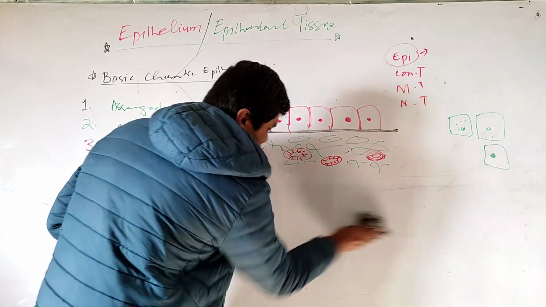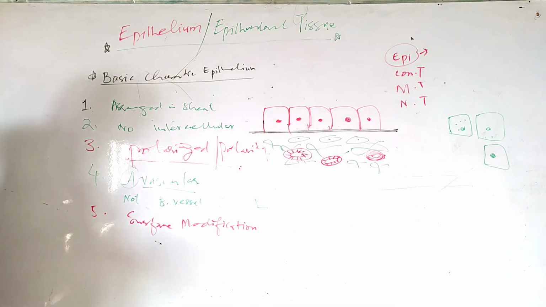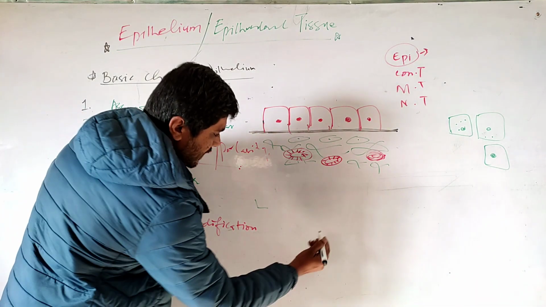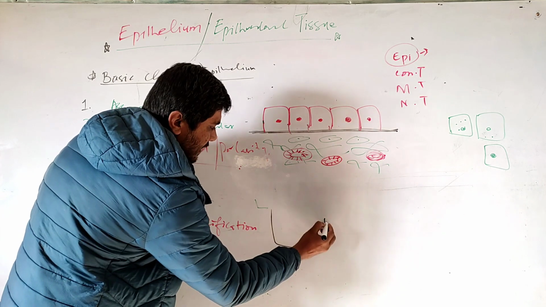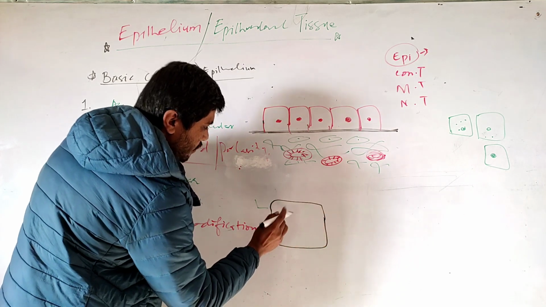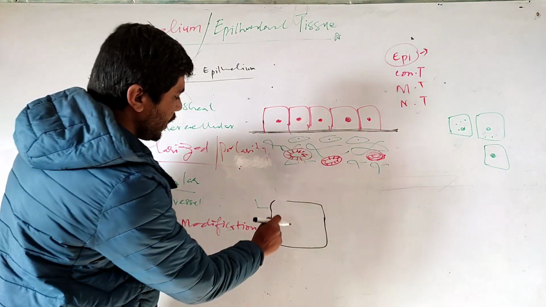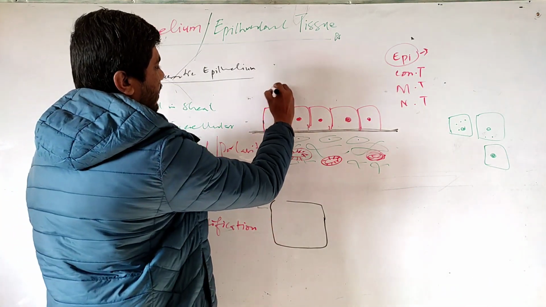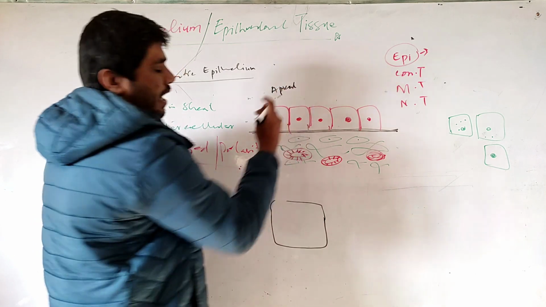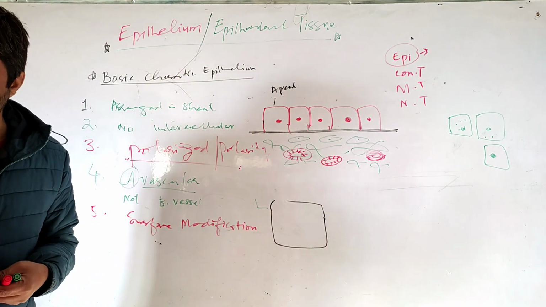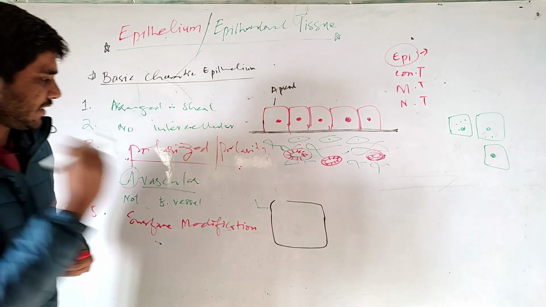Let me draw a new epithelial cell, a single epithelial cell. Especially if you take into account the apical surface, the apical surface has three kinds of modification.